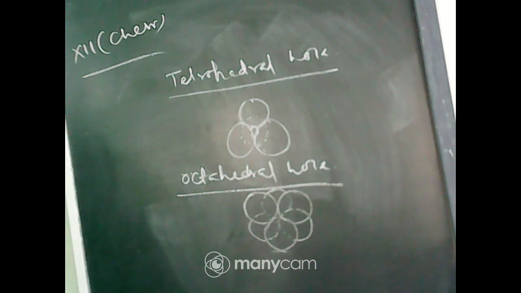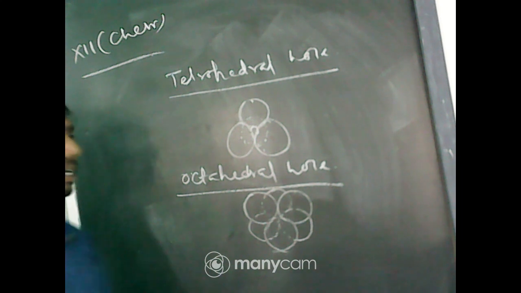Per sphere there are 2 tetrahedral voids. Now, in case of FCP, the coordination number of the tetrahedral voids is 4 because the 4 nearest neighbors are there.